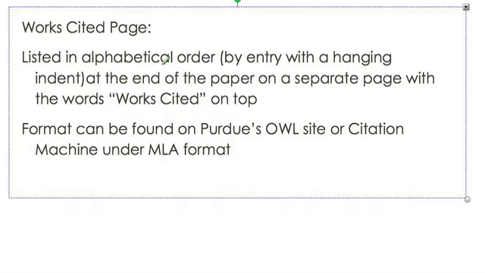When you're finished with your paper, you're going to want to have a works cited page. It's a list of all the sources that you've used when writing your paper. Remember that it's in alphabetical order by traditionally the author's name, last name first, first name last. Works cited pages use what we call a hanging indent, and that's what this paragraph actually uses. Notice how the first item in the paragraph hangs out over the rest of the text. This makes it easier for a reader to find that information in a hurry. Also remember that works cited pages have the words works cited directly at the top of the page.